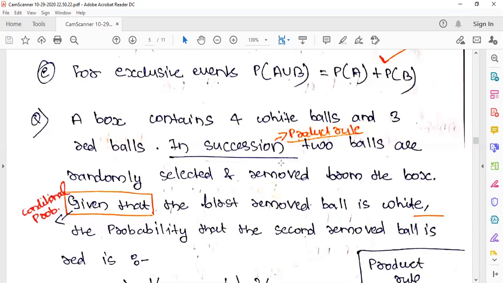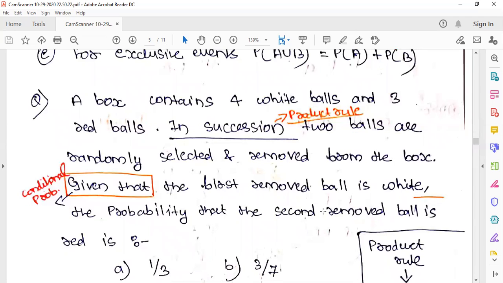So remove from the board. Given that the first removed ball is white, the probability that the second removed ball is red is... The first one was white, so we want to know how the second removed ball is red. Just remember, learn it by heart: whenever a question says "given that", that means it will be a question based on conditional probability.